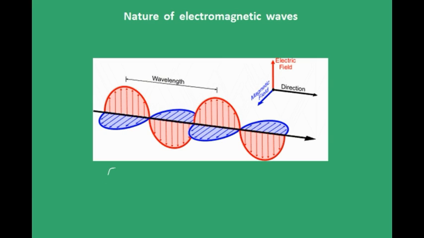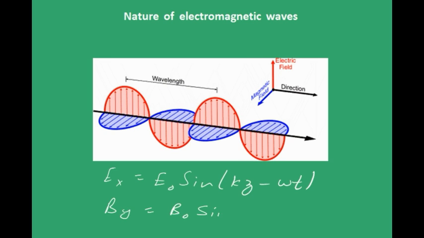The electric field, which is changing with time, can be given as E naught, which is the maximum electric field, and it is varying sinusoidally, right? It is given in this way, and the magnetic field is given in this way. B naught is the maximum magnetic field that it can have. See that the angle inside the brackets is same, and omega is the angular frequency, and k is the magnitude of propagation vector, or you can also say it is wave vector. It is 2 pi by lambda.